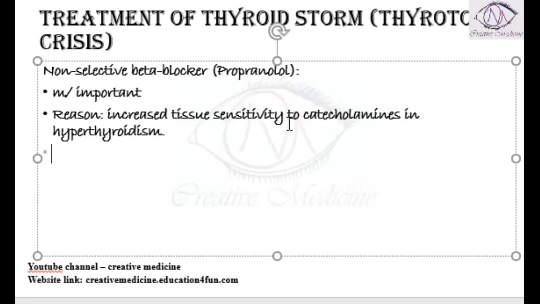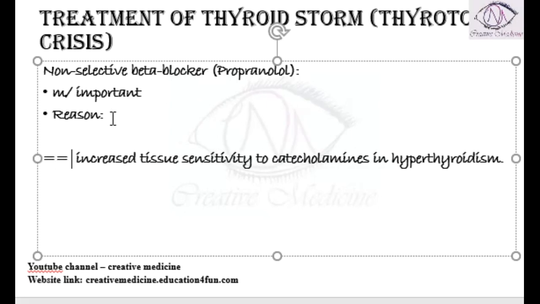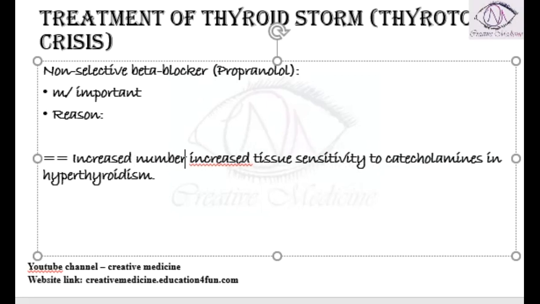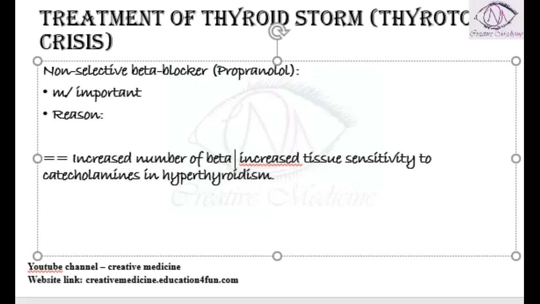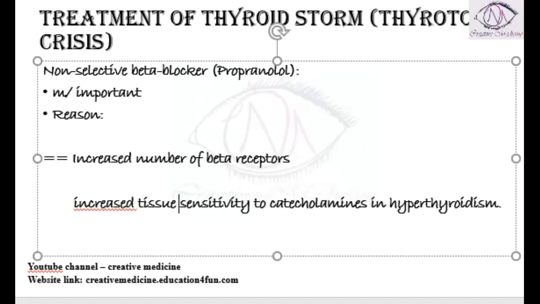Why is there an increased tissue sensitivity to catecholamines? This is because in hyperthyroidism or thyroid storm, there is an increased number of beta receptors. This increased number of beta receptors is responsible for the increased tissue sensitivity to the catecholamines in hyperthyroidism.